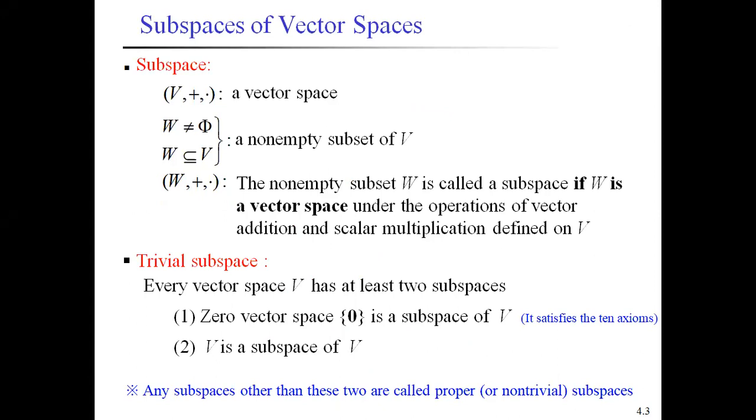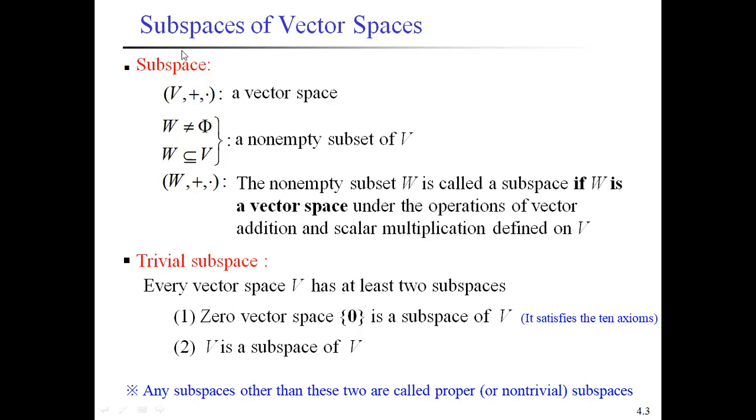Let V be a vector space and W a non-empty subset of V. If W itself is a vector space, then we say that W is called a subspace of the vector space.